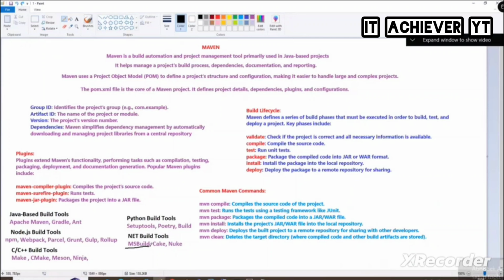So for .NET, we use MSBuild, Cake, and Nuke. Cake is also there, and there is also a tool called Chocolatey. Do any developers know Chocolatey? So we used to do it using Chocolatey also, right? Yes, for PHP, Composer, correct. All right. So is this clear here? Clear, everyone? Online also?